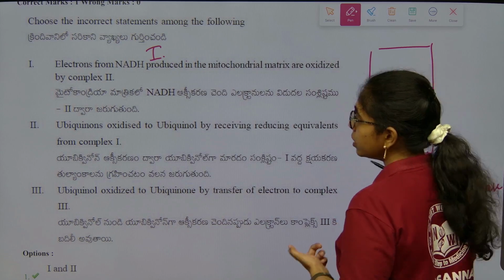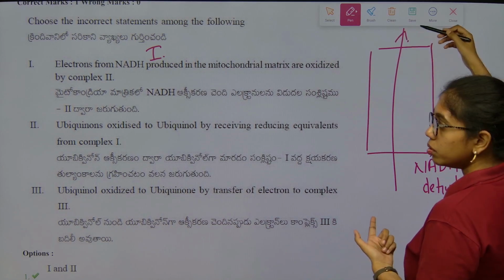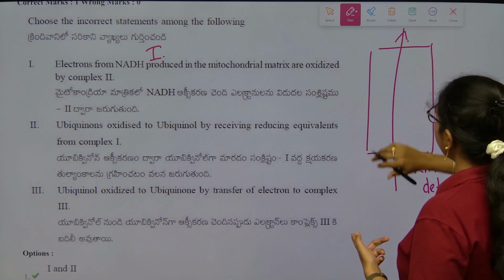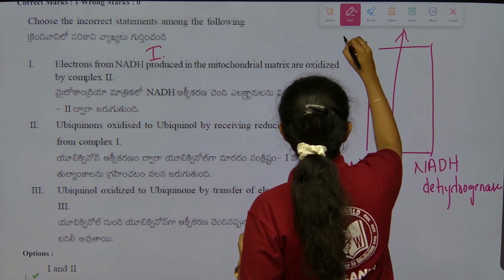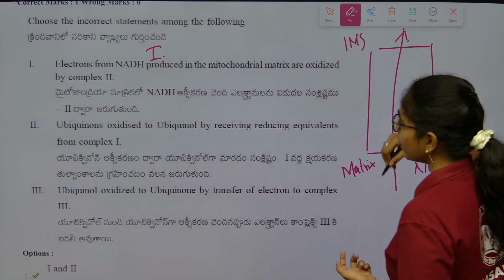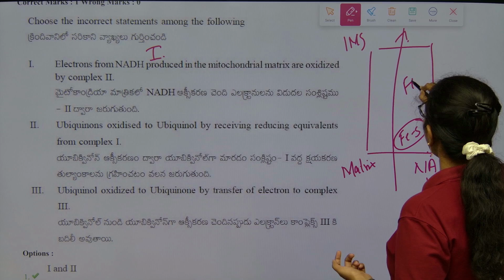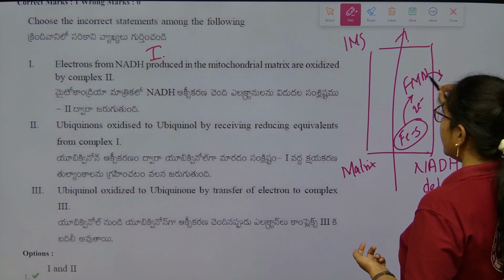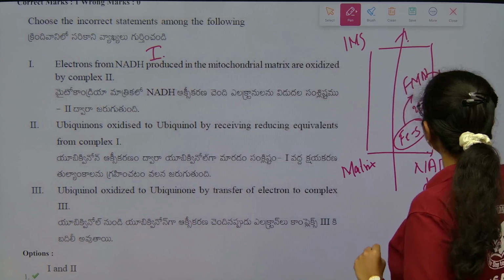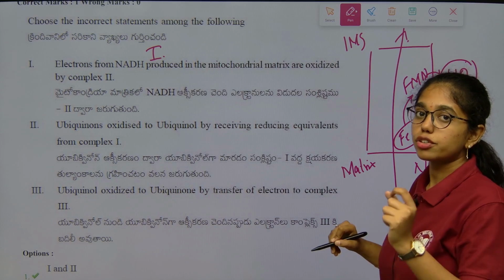NADH dehydrogenase. This will give out what? From the mitochondrial matrix to the intermembrane space, electrons are being pumped out, and here the ferrous sulfur complex, FMN complex will be there, which is accepting 2 electrons, and this will give 2 electrons to ubiquinone, which is a mobile electron carrier.